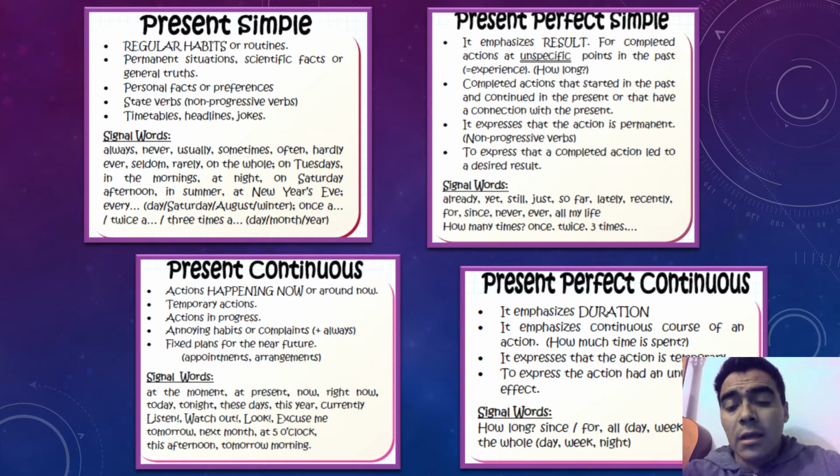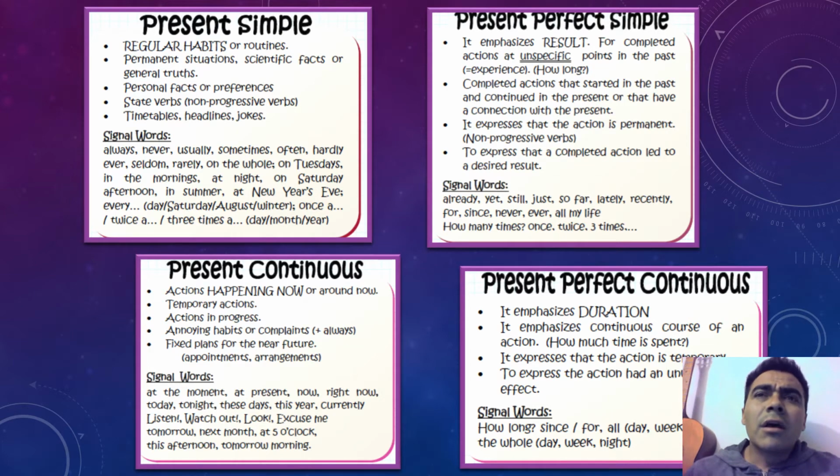Okay, and then we have the signal word. Sometimes it says how long, because we want to specify the time the action in progress took. For the present perfect continuous, we have the auxiliary have or has, then been, followed by an ing form.